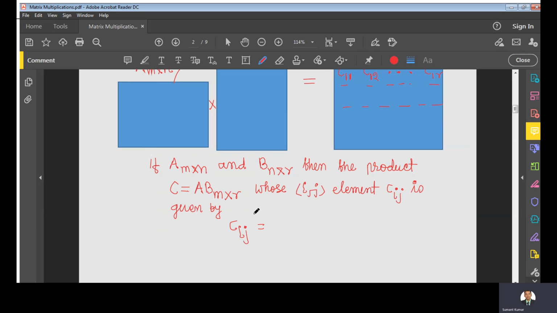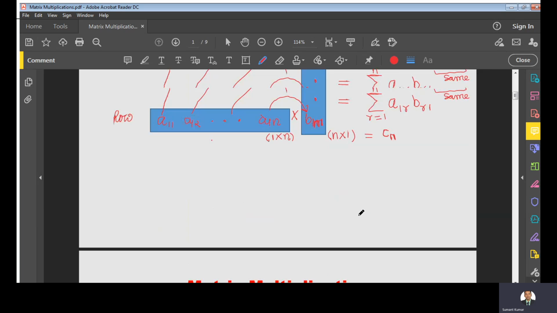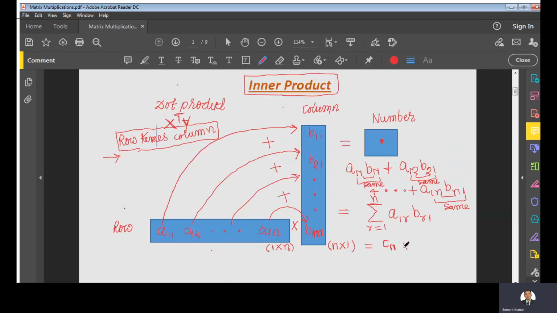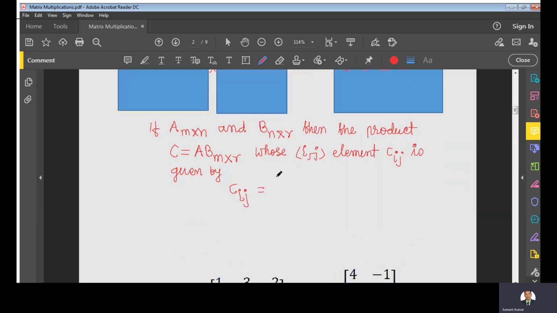If you look at this first inner product, this one, C11, correct? If you look at this, you can generalize this concept for each and every ij, right? So this is the same thing I am using here, right? In general case, it will be what?